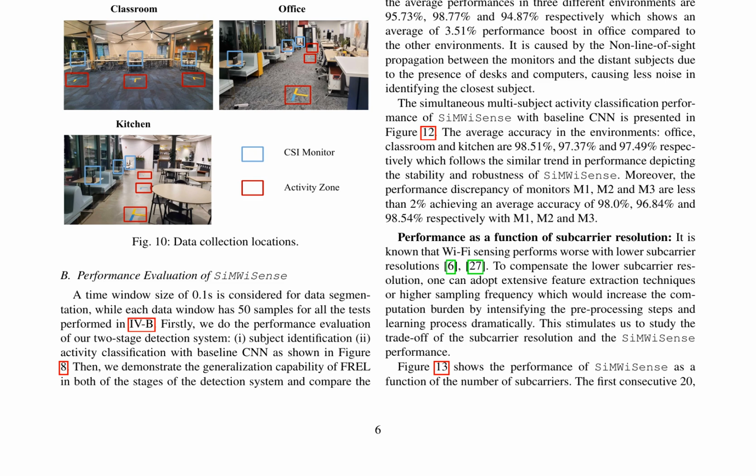The paper demonstrates the effectiveness of the FREL strategy in enhancing the generalization capability of the model, especially when dealing with new tasks that the model has never seen before.